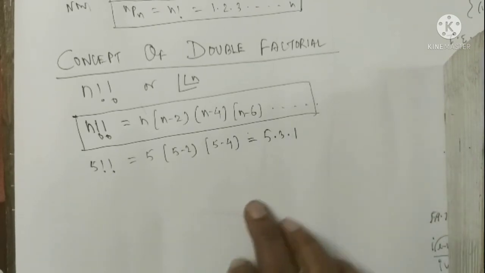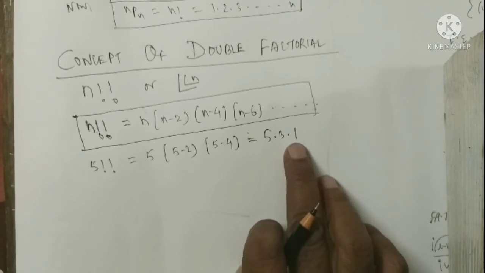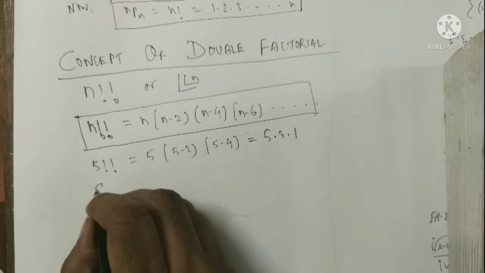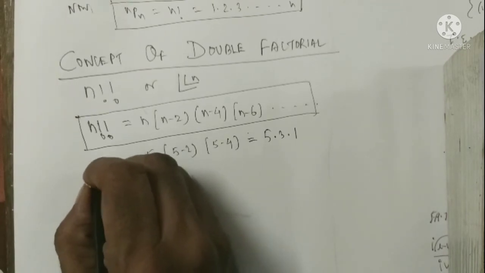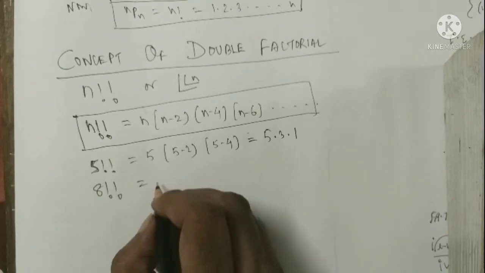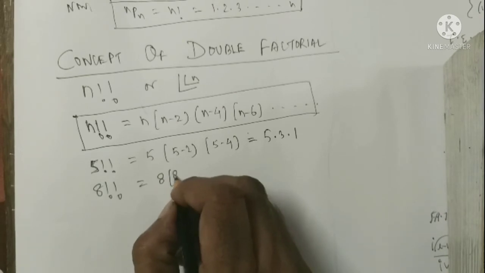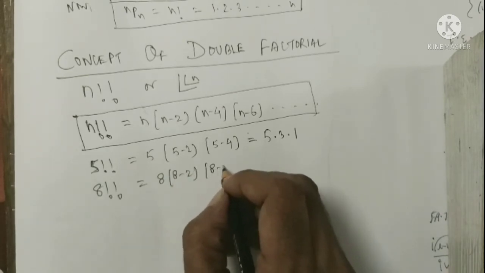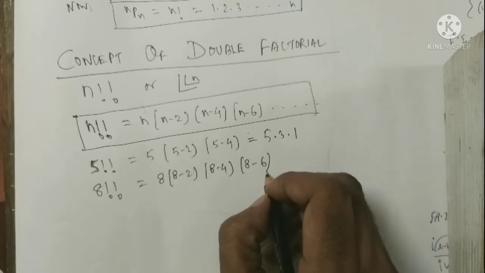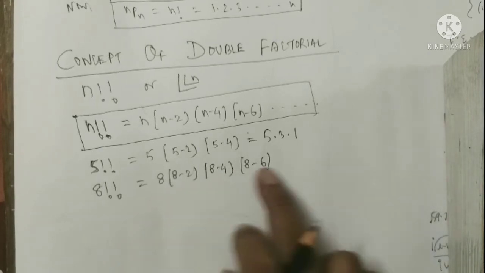Whenever 1 is reached here, then the structure will be completed. But if I take 8 double factorial, 8, 8 minus 2, 8 minus 4, 8 minus 6, and if I write 8 minus 8, that will be 0 and there is no meaning here.